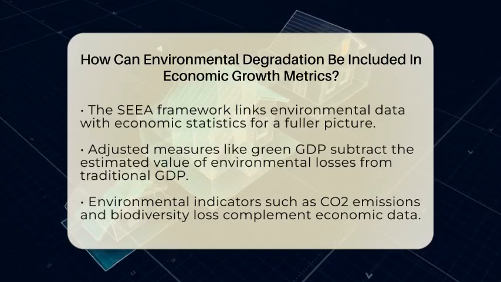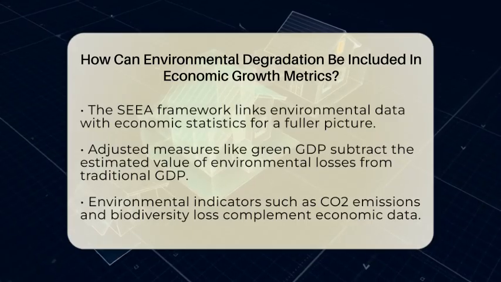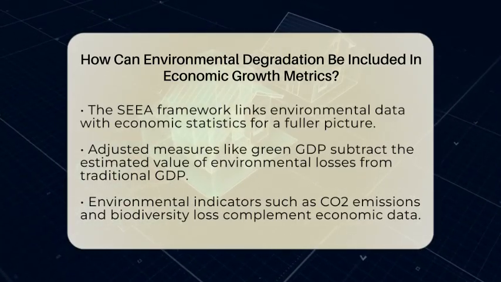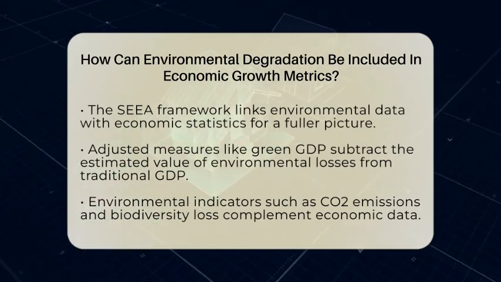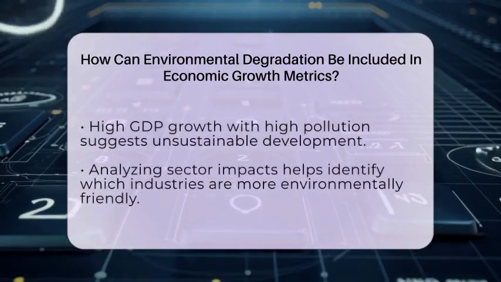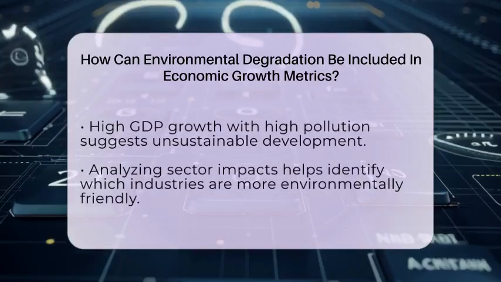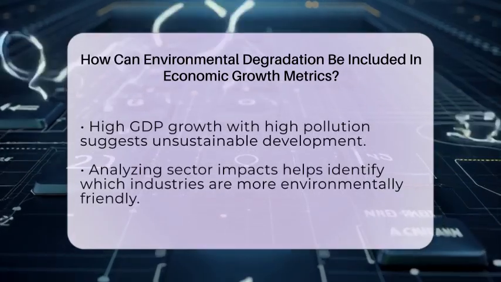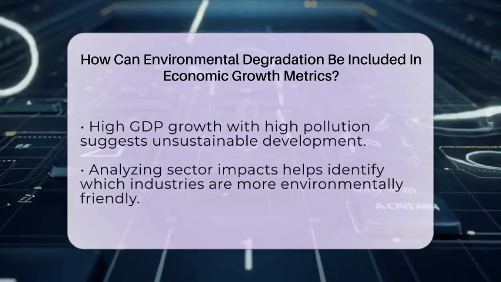We can also use environmental indicators alongside traditional economic measures. These include things like carbon dioxide emissions, levels of pollution, or loss of biodiversity. Combining these indicators with GDP gives us a more rounded view of growth. For example, a country might have high GDP growth but also high pollution levels, which signals that growth might not be sustainable. Using these indicators helps policymakers see the trade-offs and make better decisions.